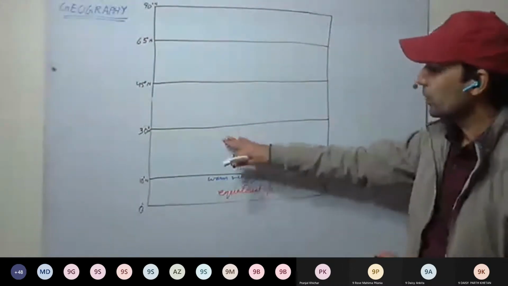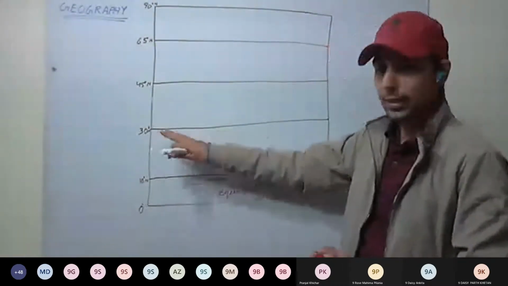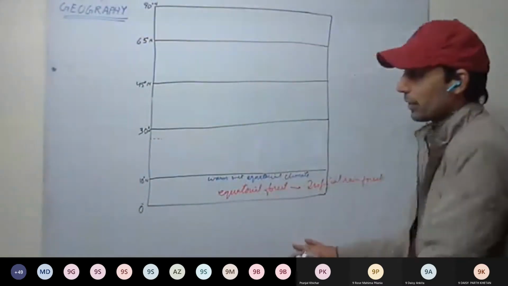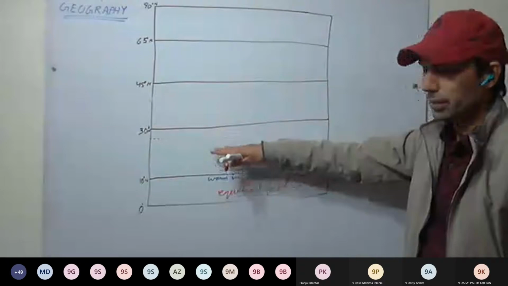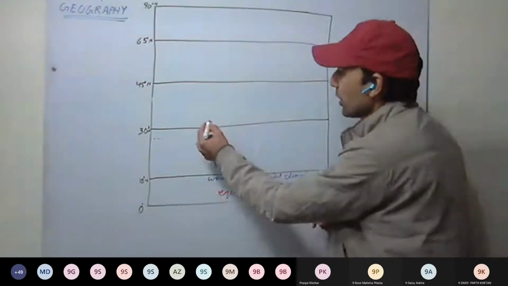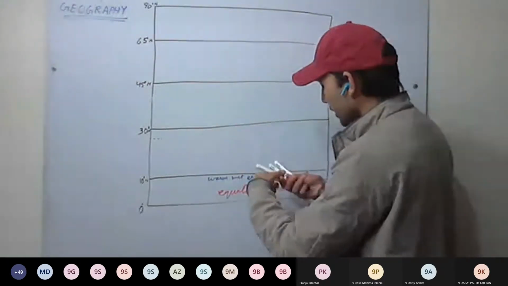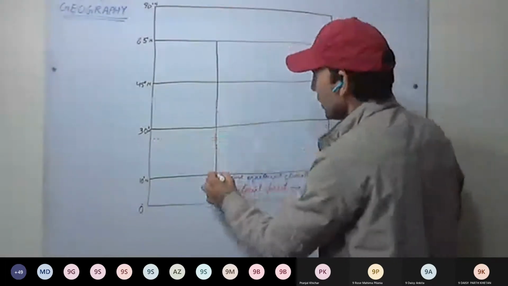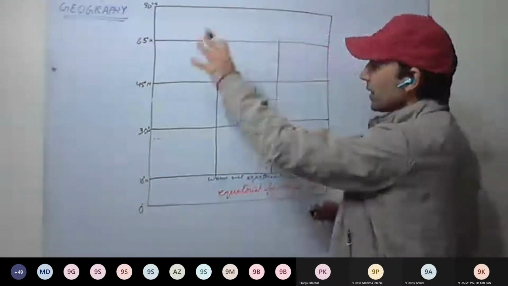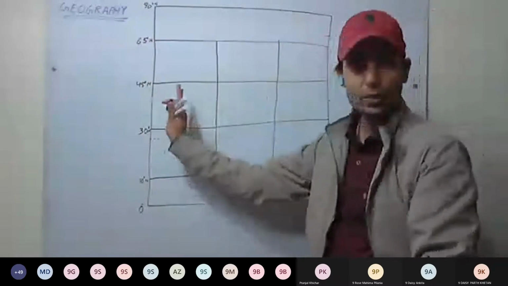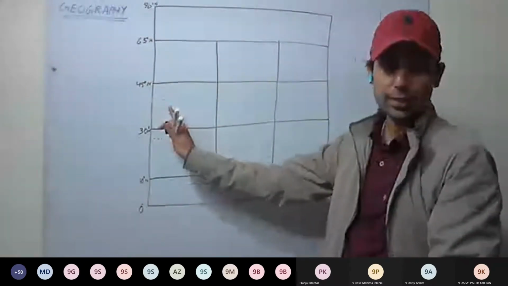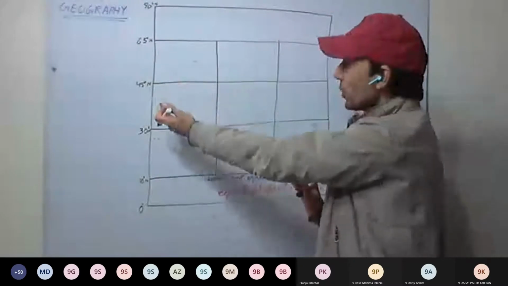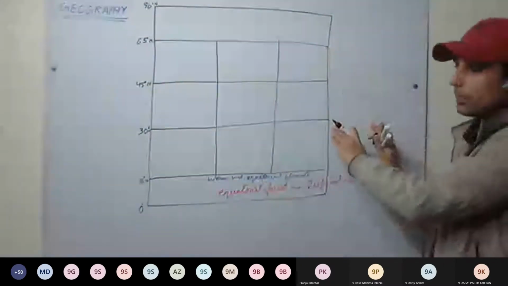Clear? Now, if we move around 10 to 30 degrees, here we'll have the Tropic of Cancer. Similarly, we have the Tropic of Capricorn. So around this, if a continent is there, it will be divided into three parts. This will be the western margin of the continent, the west coast. This will be the east coast.